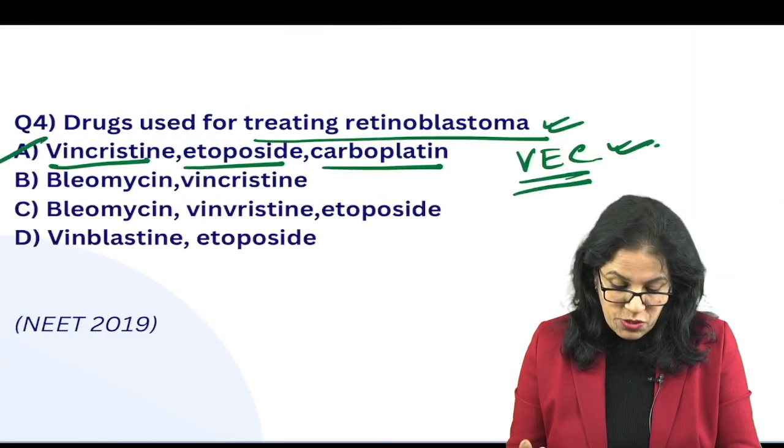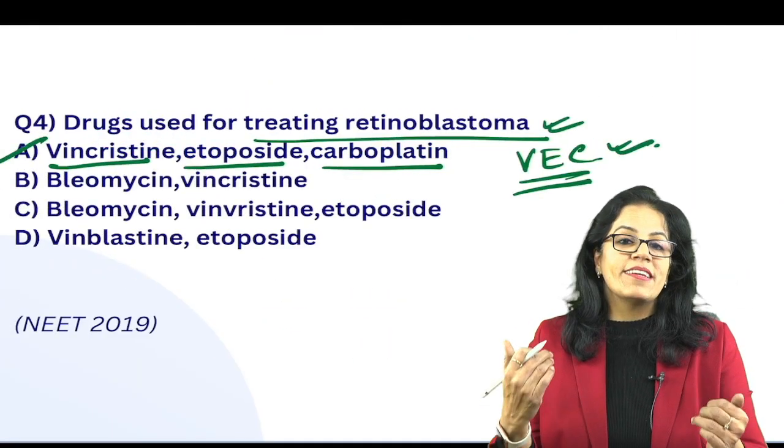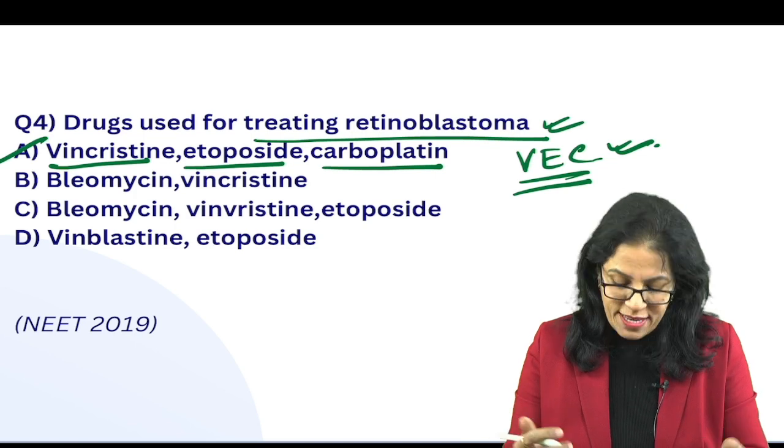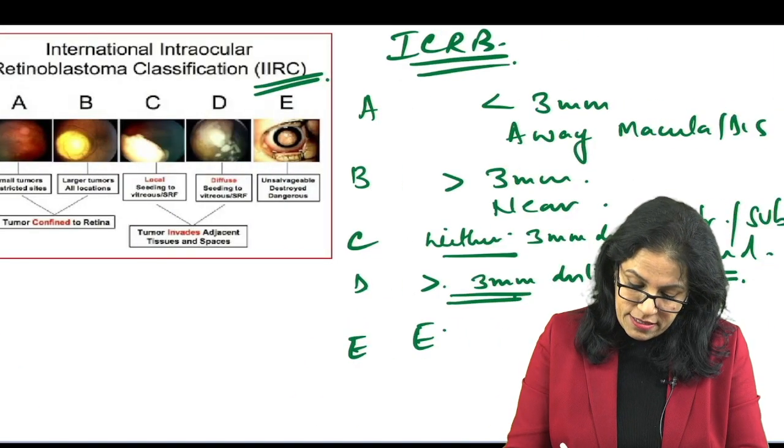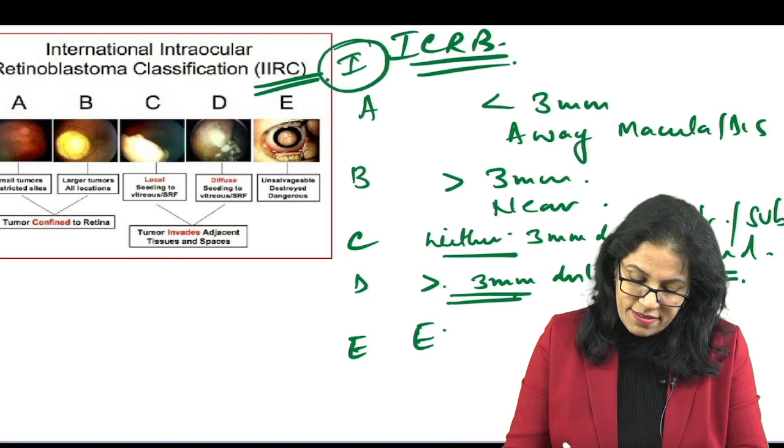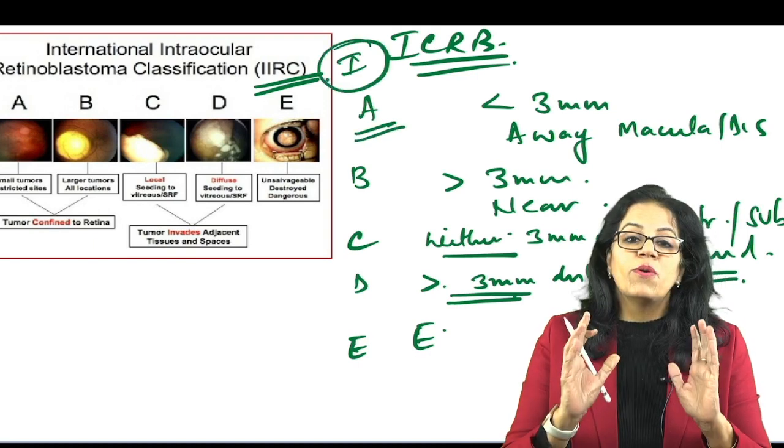Because this question is on treatment, we should very quickly revise the treatment of retinoblastoma here. So if you talk about treatment, if I talk about 1A, this is group 1, this is stage 1. For 1A, we can go for localized therapy.